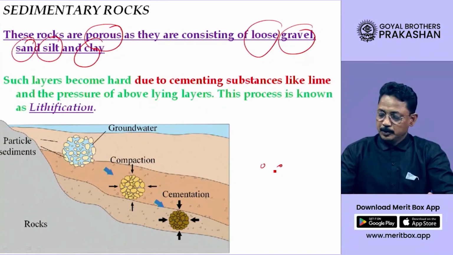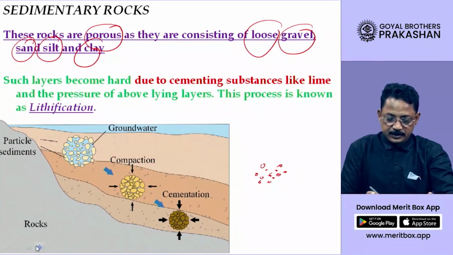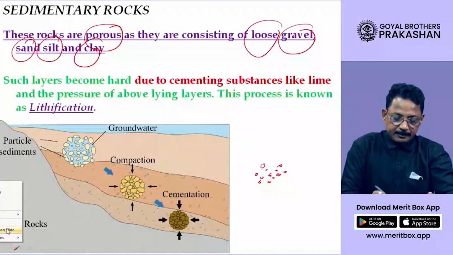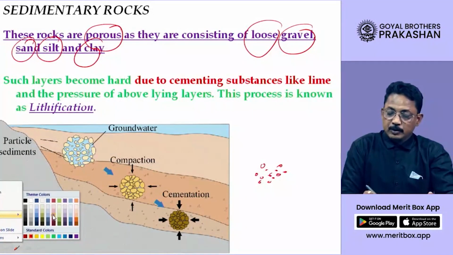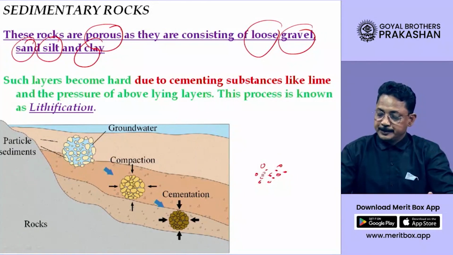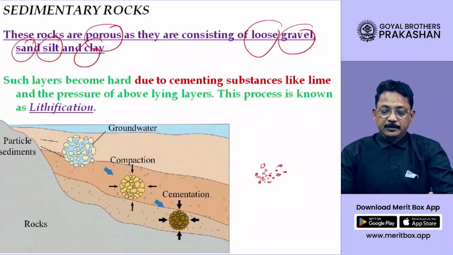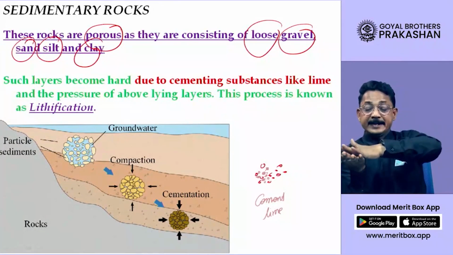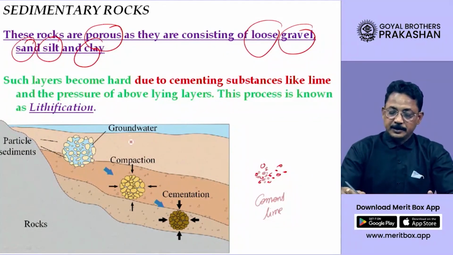Now, suppose these are various sand particles or soil particles. In these soil particles, over a period of time, some material like gypsum gets collected. This gypsum has a characteristic of cement. So gypsum, or you can also say lime, gets collected and then these pieces get cemented together. You can see here the groundwater.